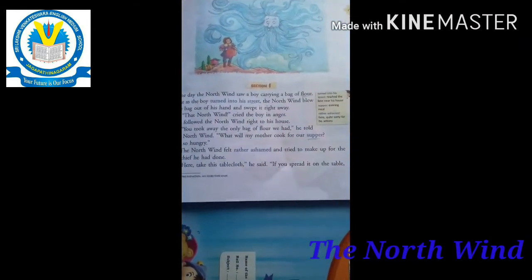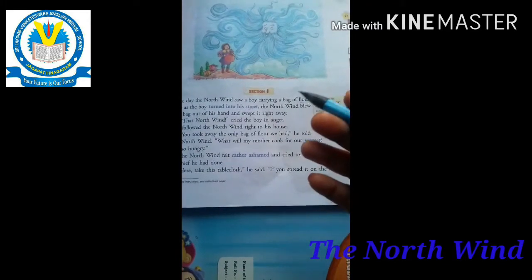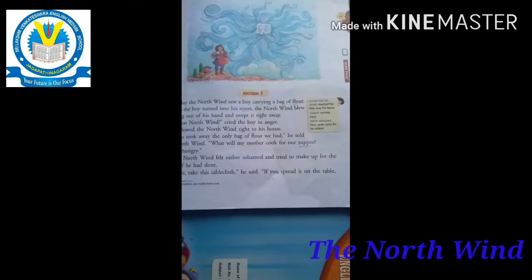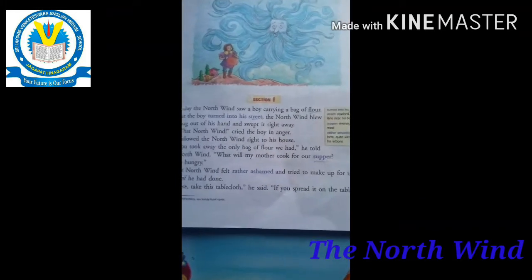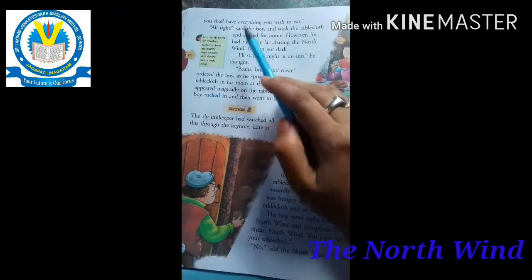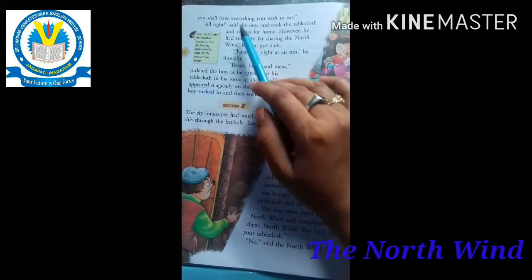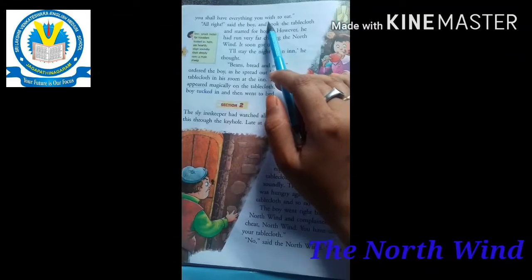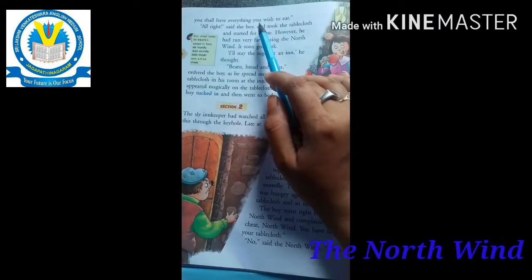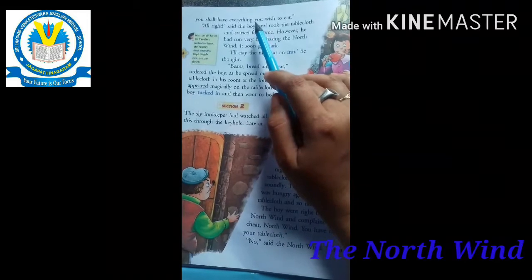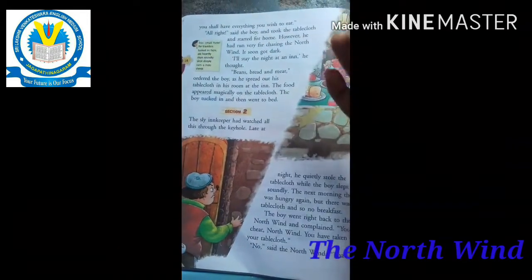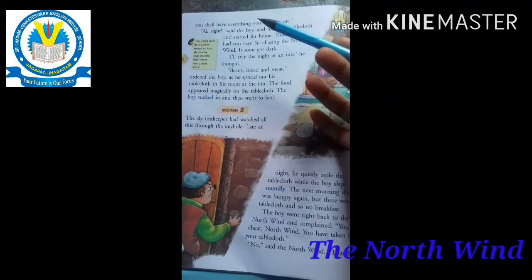If you spread it on the table, the tablecloth is something we spread on the table. All of you, turn your page to page number 28. You shall have everything you wish to eat. When you want food, you spread the cloth on the table, and when you wish for some food, it appears on the table.